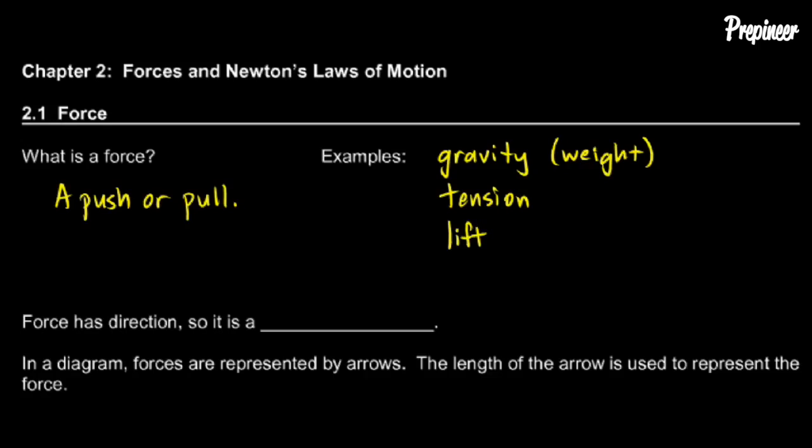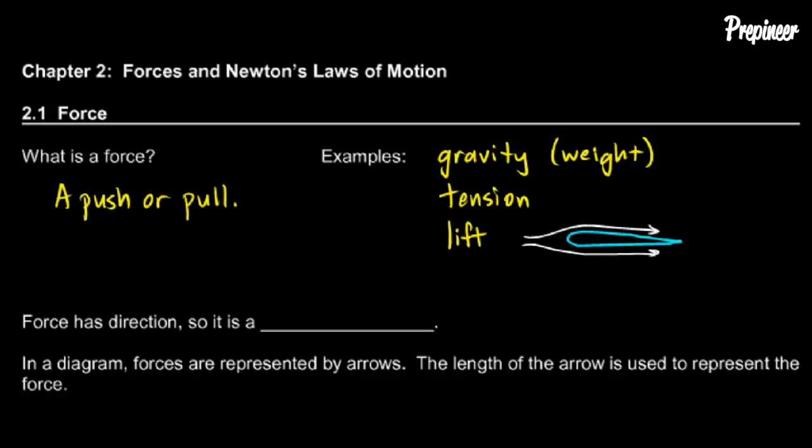Lift, and in this case I'm referring to the lift generated by the airflow over an airplane wing. If you were to look at the cross section of an airplane wing from the side, it would look something like this. It's usually pretty flat on the bottom and curved on the top. So the airplane in this case is flying in this direction, and this is the leading edge of the wing here. And as the airplane moves through the air, you can think of it as the air flowing past the wing like this. And we'll talk about this in more detail later on.